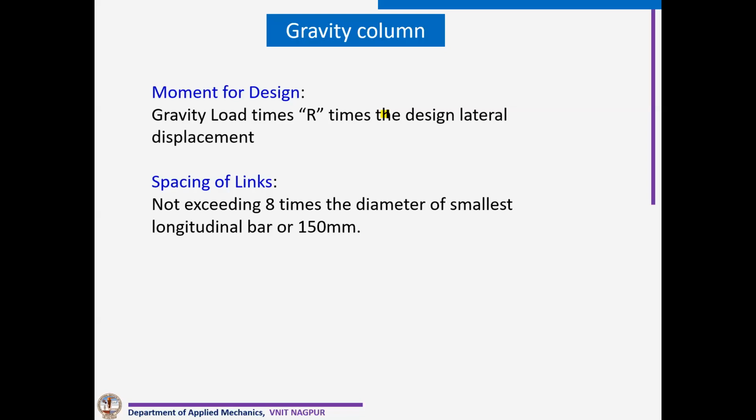So design of gravity column, we can say that suppose there are 8 columns, only 4 columns are taking the lateral force. We design it properly, we provide confining reinforcement and other things. The other 4 columns can be gravity columns, which we have to design as per this clause.